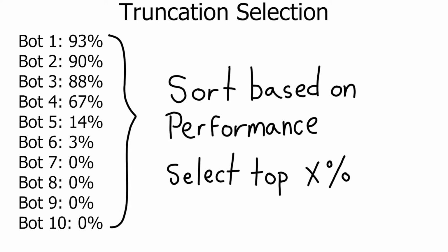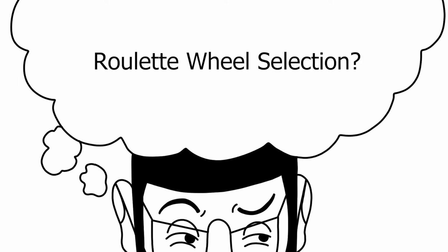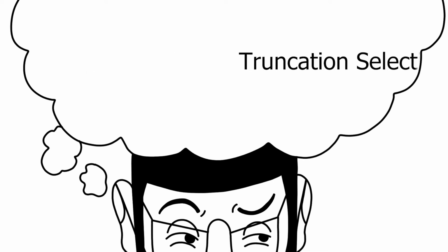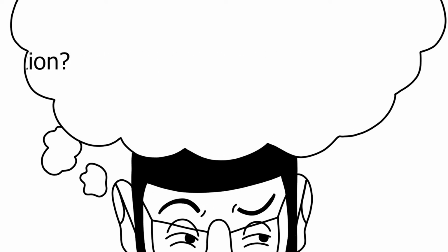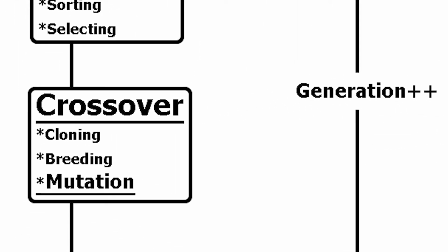Truncation selection is the simplest and easiest to understand of the three, and means that you sort your bots based on performance and select the top X%, most commonly the top 50%. It doesn't matter which selection method you use, they each have their benefits and downsides. For the knapsack problem, we are using truncation selection. With the bots selected, we can proceed to the crossover and mutation phase because they happen at the same time.